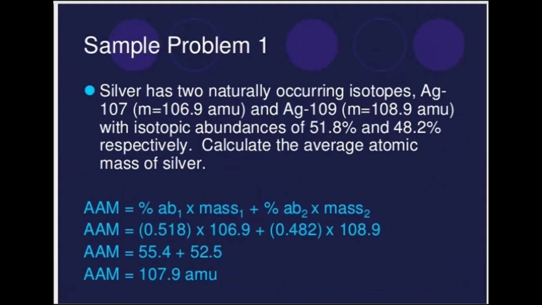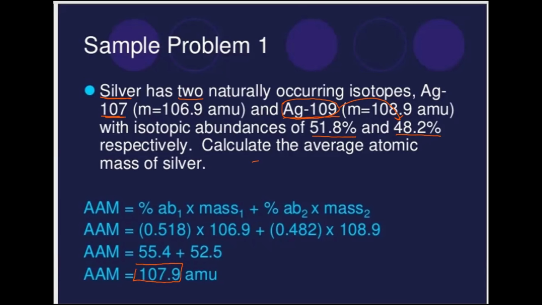Then this is the second one, where they have the isotopes of silver, and silver has two isotopes. One is silver 107, this is the isotopic mass, which is 107. There is another isotope, which is 109. Now, the percentage abundance of isotope 107 is 51.8, and of 109 is 48.2. This is the percentage abundance for each isotope. What we will do is, on the basis of the percentage abundance, we take the average of the atomic masses, and that overall answer is going to be our relative atomic mass. You can check it out yourself.